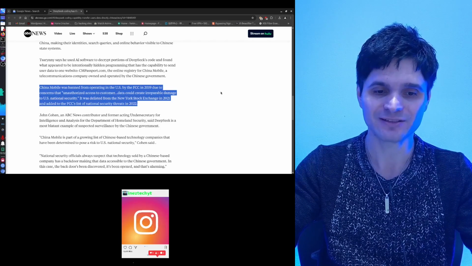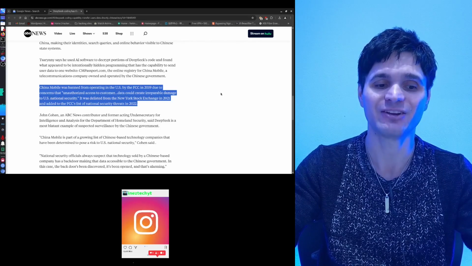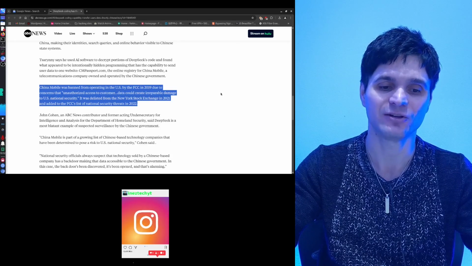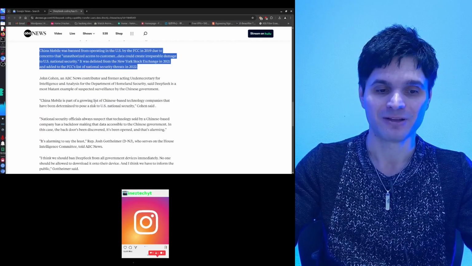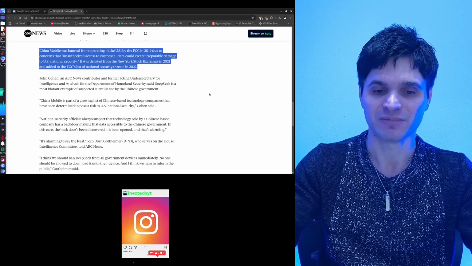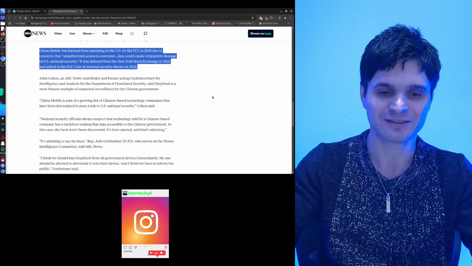It was delisted from the New York Stock Exchange in 2021 and added to the FCC list of national security threats in 2022. China Mobile is part of a growing list of Chinese-based technology companies that have been determined to pose risk to US national security.